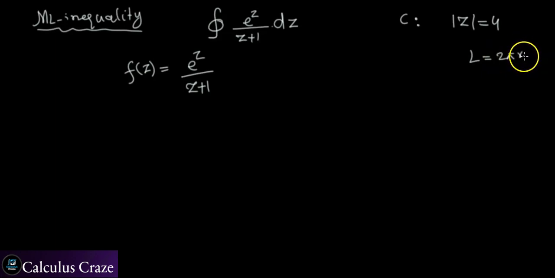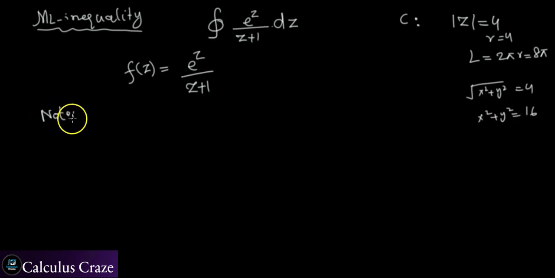Sorry, the radius is 4, not 2, because this means that the square root of x squared plus y squared is 4, so x squared plus y squared is 16. So the radius is 4, and L is 8 pi. I only need to compute my M. I will play with certain inequalities, which I will state now.